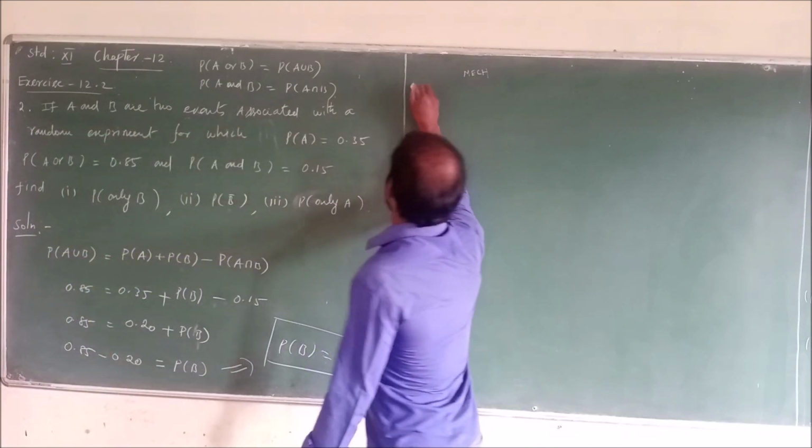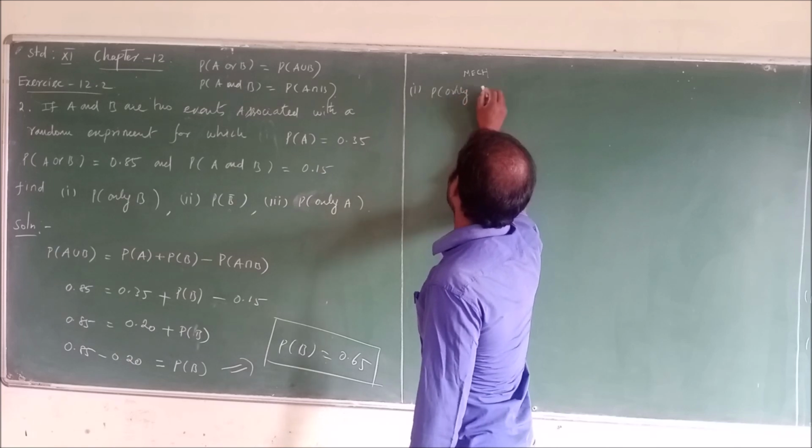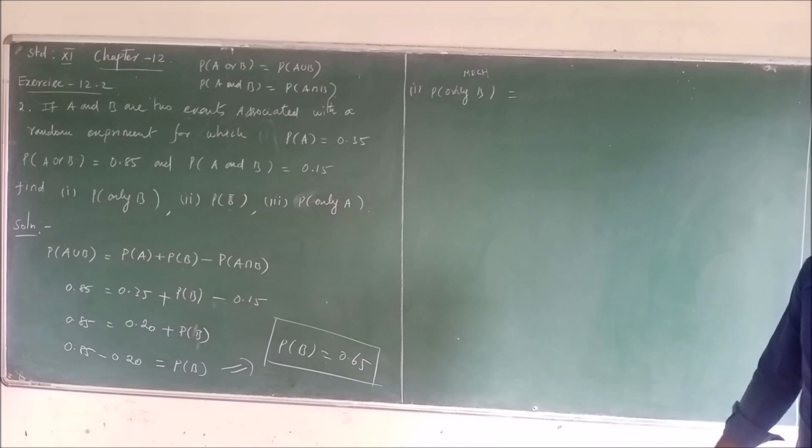The first condition is to find the probability of only B. What is the meaning of only B?